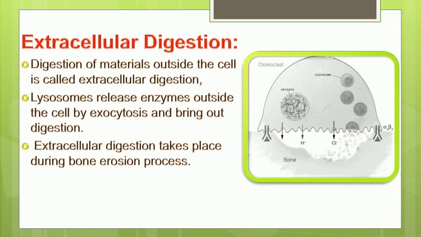Now we come to the second important function, which is extracellular digestion. When the digestion of material takes place outside the cell, it is called extracellular digestion.